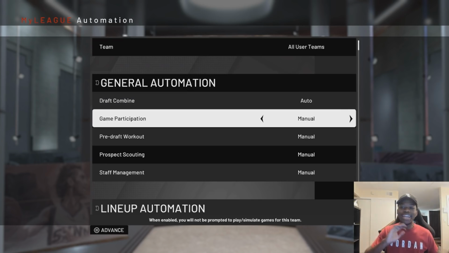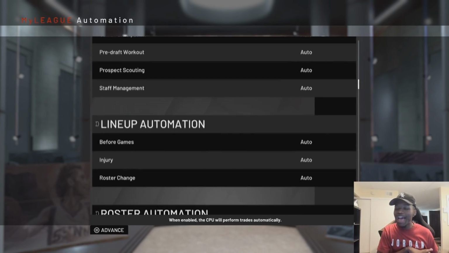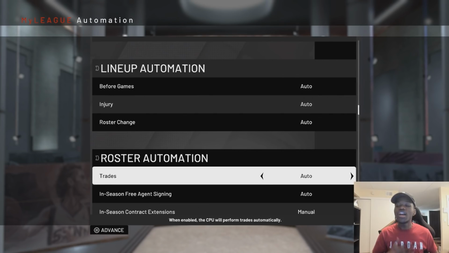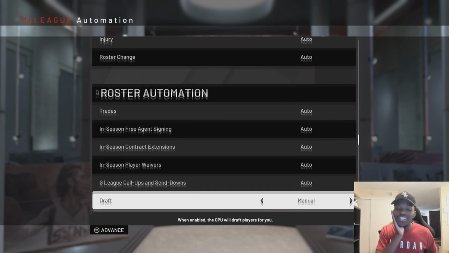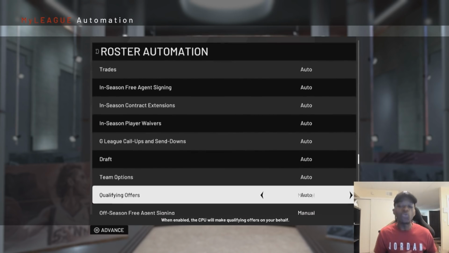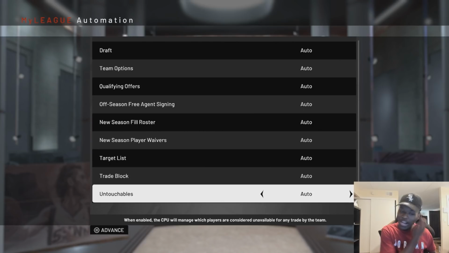Right now we are making everything on auto because as this experiment is going on, I don't want to have any factor in it. I'm just going to observe, analyze, and make a conclusion. You feel me? For y'all listening to school, y'all know all about that, but we're doing this on 2K. So I did pick Chicago Bulls again because it don't really matter what team I have. Make all of that auto.